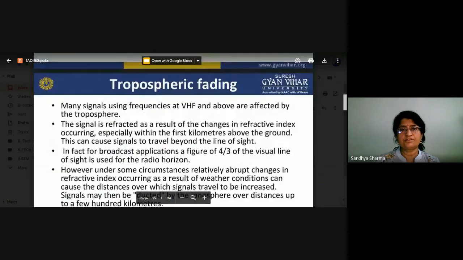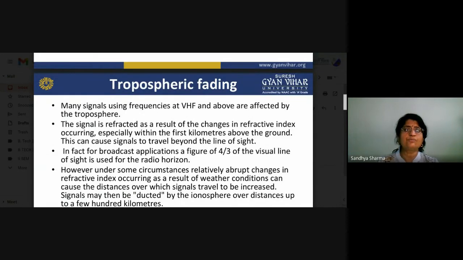Now we will focus on tropospheric fading. What about tropospheric fading? Many signals using frequencies at VHF and above are affected by the troposphere. The signal is refracted as a result of changes in refractive index occurring especially within the first kilometer above the ground. This can cause signals to travel beyond the line of sight. In fact, for broadcasting applications, 4/3 of the visual line of sight is used for the radio horizon.